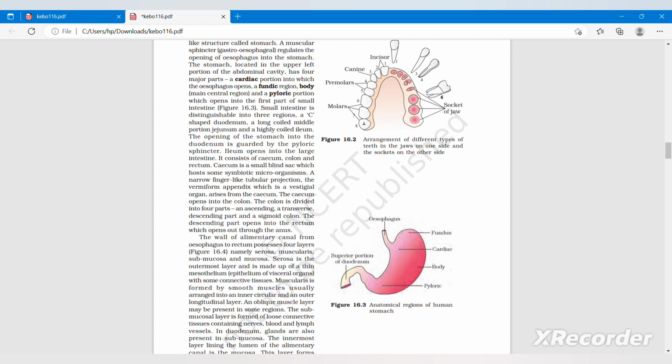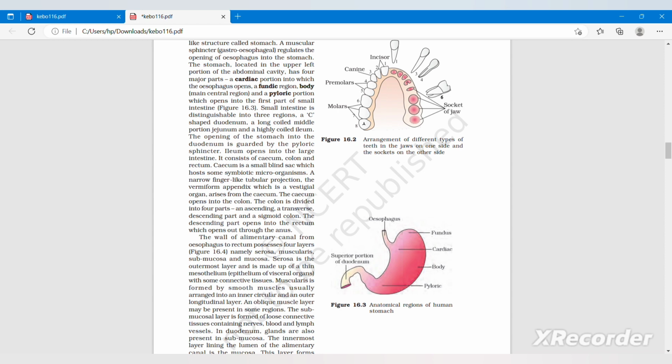The stomach, located in the upper left portion of the abdominal cavity, has four major parts. That is, a cardiac portion into which the esophagus opens, a fundus region, the body, that is the main central region, and the pyloric portion which opens into the first part of the small intestine, as given in figure 16.3. The small intestine is distinguishable into three regions: a C-shaped duodenum, a long coiled middle portion, jejunum, and a highly coiled ileum. The opening of the stomach into the duodenum is guarded by the pyloric sphincter.